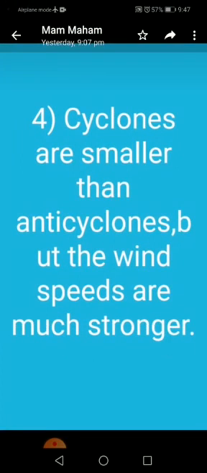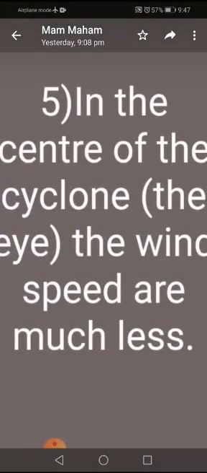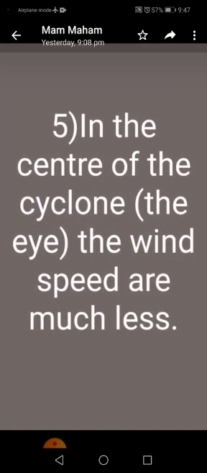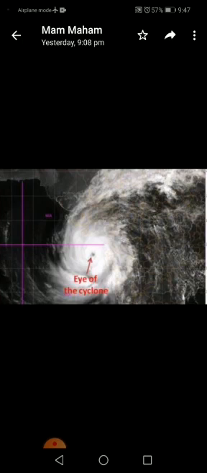Now the second one, the air pressure on the earth is low. You can see in the diagram. Third point is, especially in the tropical season, the wind can reach well over 200 km per hour and result in immense damage. You can see in the diagram as well. Number fourth is, cyclones are smaller than anticyclones, but the wind speeds are much stronger. Now the fifth one is, in the center of the cyclone, the wind speed is much less. You can see in the picture the small circle in the center of the cyclone is called its eye, and here the wind speed is low.